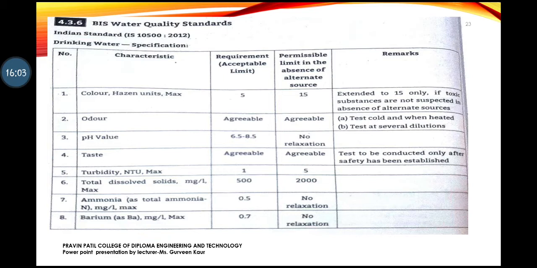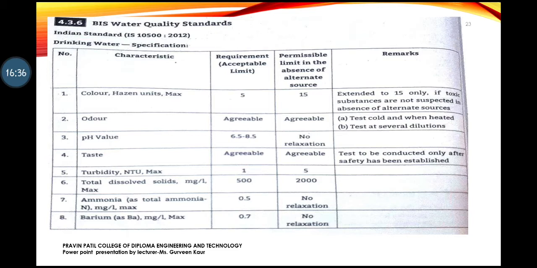So over here levels are given. The levels start from 0, which is the lightest one, a transparent one, and 500 is the darkest. Over here 5 and 15 are given. 5 is the basic one, that minimum 5 should be there, and if 5 is there, then the color is okay, and that water is permissible, people can drink that water. 15 is there if suppose there is no alternate solution available. So 5 to 15, it's okay to drink that type of water.